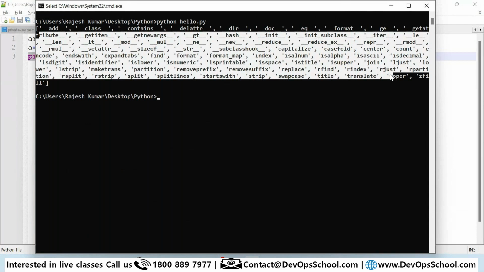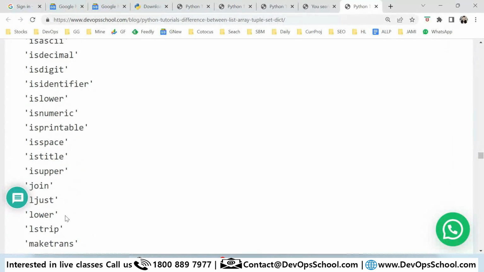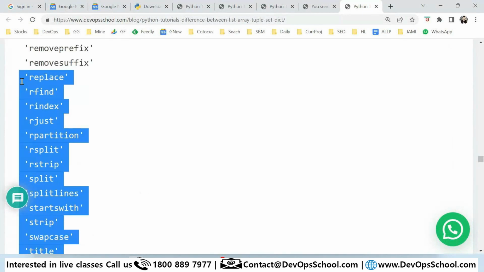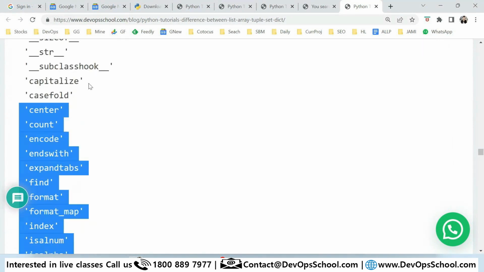Now yes, you have to learn, and each and every function depends on you, you have to try it out. So I put it this way. Look at this. These are the functions you need to practice. Okay, so this is a simple way to get the list of functions. Out of these, some of the functions I have shown you here and there.